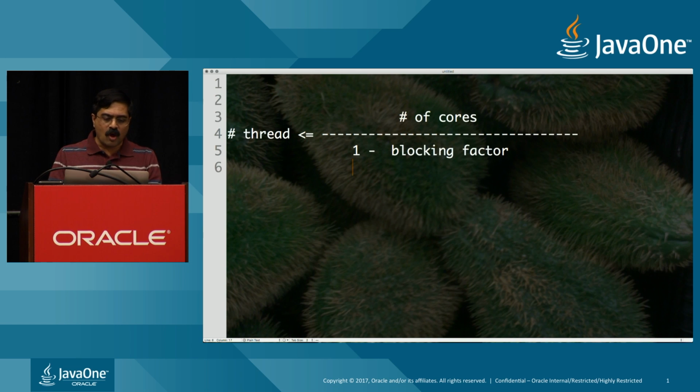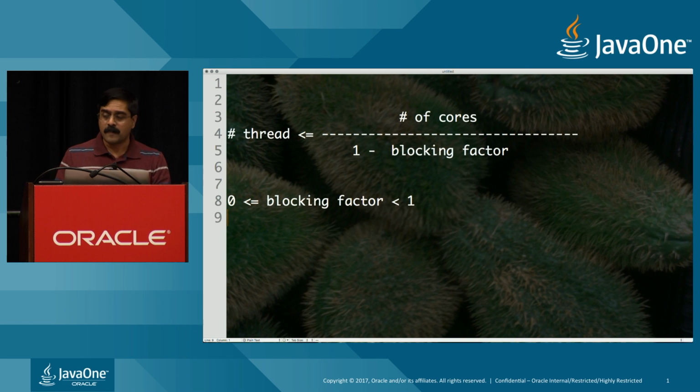So what is a blocking factor? The blocking factor is 0 less than or equal to the blocking factor less than 1. If I'm a computation intensive thread, then what happens? I'm running and running and running. I have no opportunity to take a break. I have nothing to sleep for. Well, my blocking factor is 0.